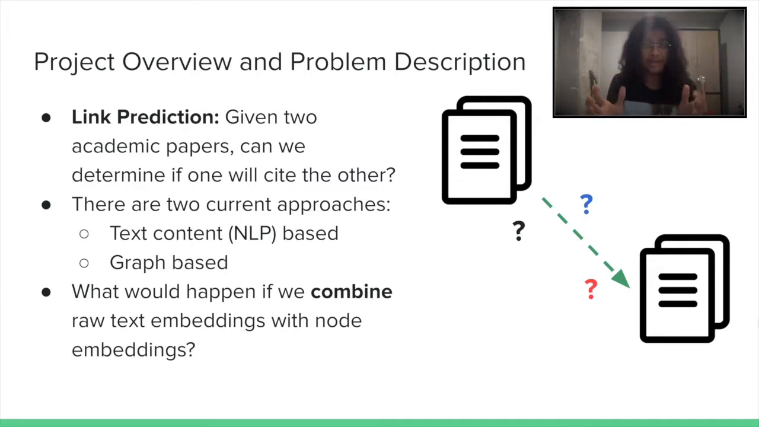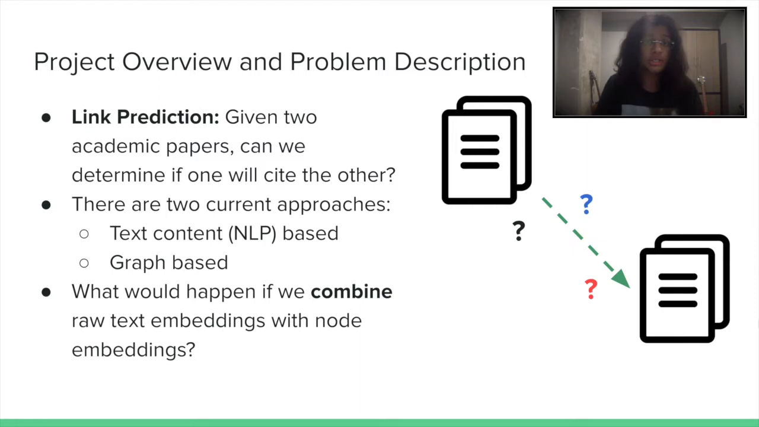Given a snapshot of a network, you want to predict if two nodes are going to interact in the future with one another. In this context, it means that if you have two papers, which are nodes in the graph, is it possible for us to determine or predict if one paper is going to cite another paper, that is, have an edge between them in the future?